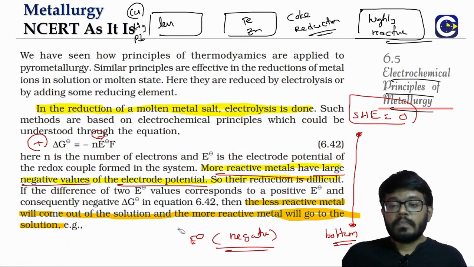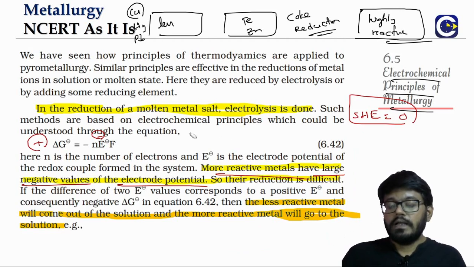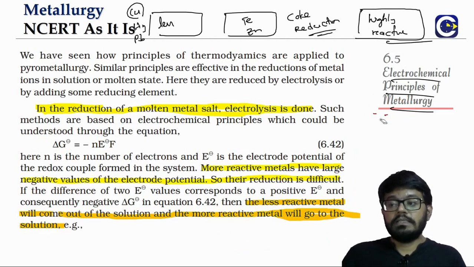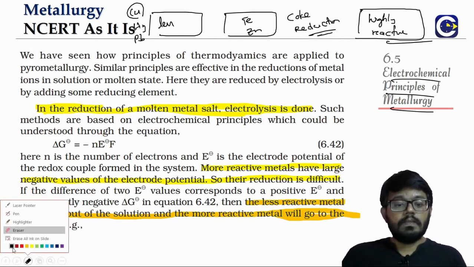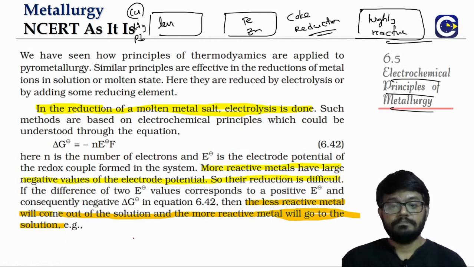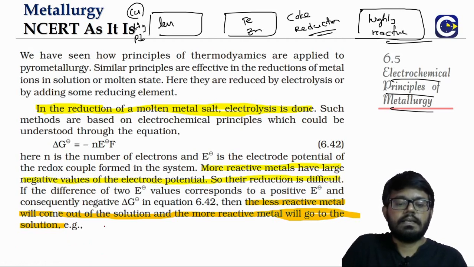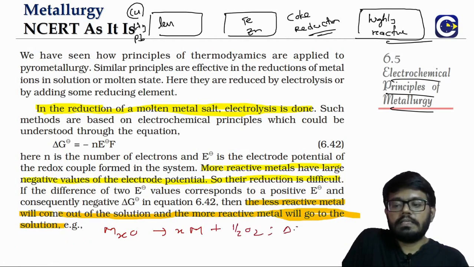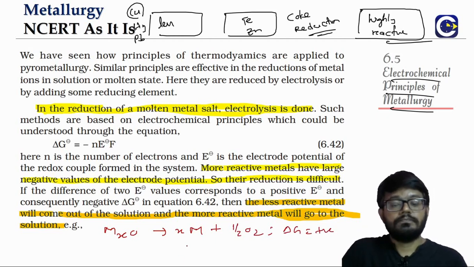But then, how do we achieve the reduction of a metal oxide? In our discussion during the thermodynamic principles, what is it that we have seen? We use a suitable substance. We call it what? A reducing agent. So just to bring us up to speed, we have a metal oxide. It has to undergo a reduction, which means for this delta G will be positive.